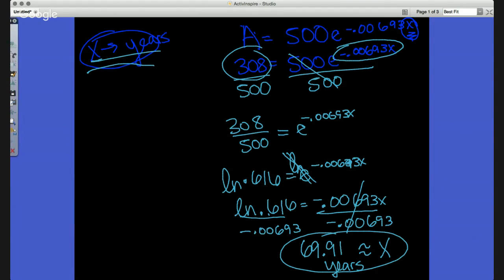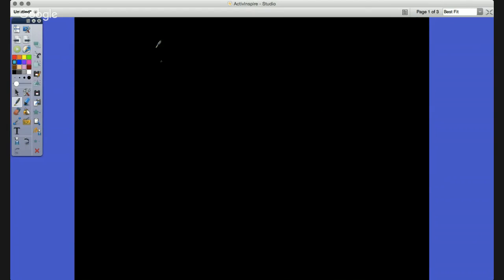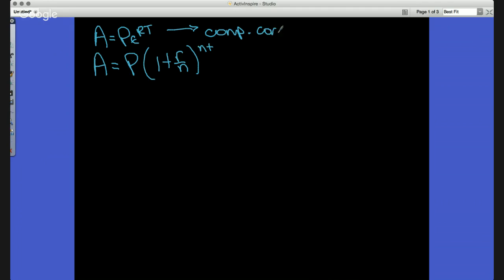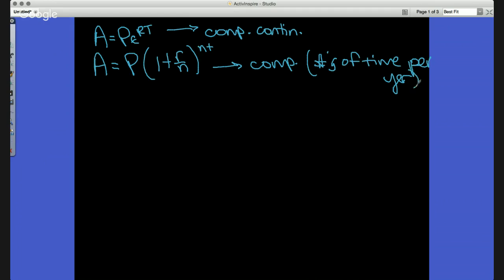All right, go to 14. 14 we did in class today, but still one that I felt like we needed to go over. Remember, there's two types of formulas. There's one that's A equals P e to the rt. There's also one, A equals P times 1 plus r over n, to the nt. This one is compounded continuously, and this one is compounded a number of different ways. It's a number of times per year, okay? So if I say semi-annually, you would plug 2 in for n, right? The number of times you compound goes in for n in that instance.